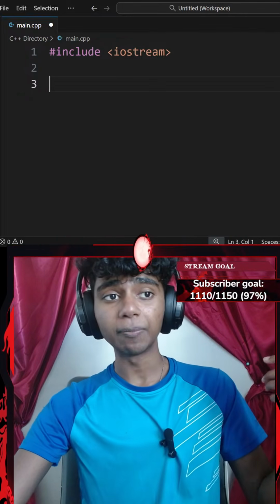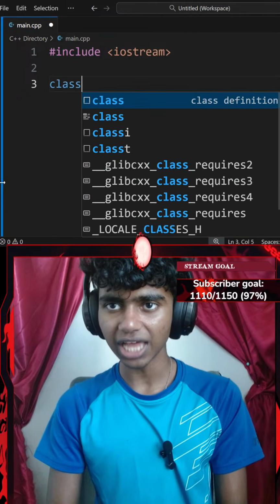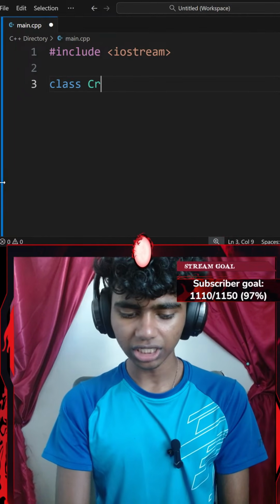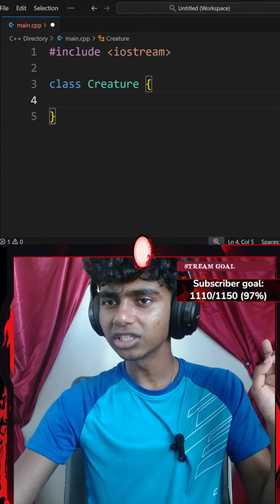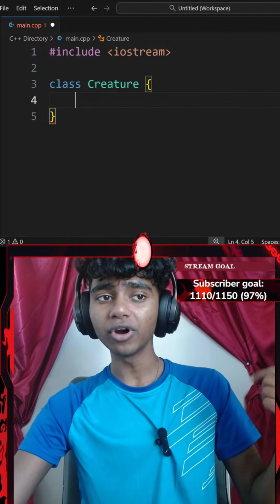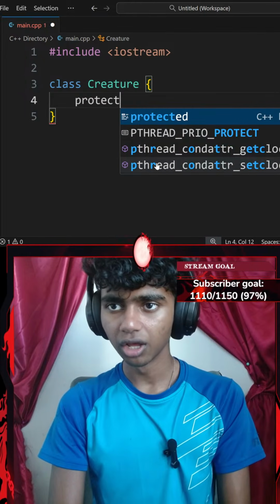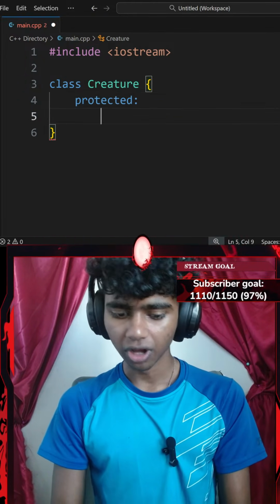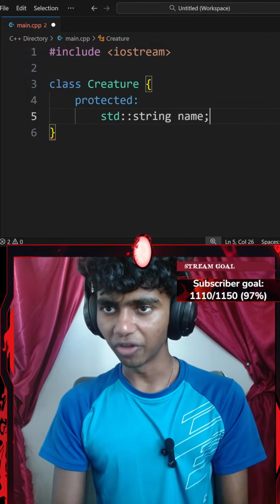So I gotta create a base class called Creature. Okay, so I'm going to go ahead and create a base class called Creature, with a pair of curly braces. My Creature class is going to have a protected data member, which is going to be name, and that is going to be a standard string. So I'm going with a protected data member of std::string name, ending with a semicolon.